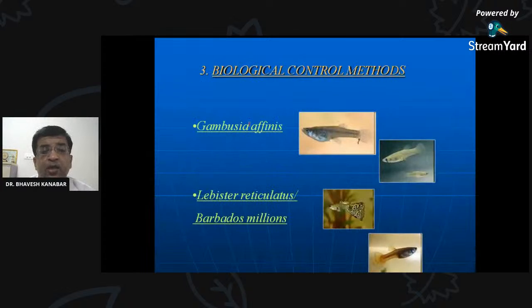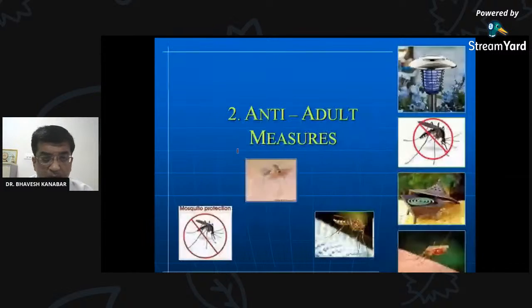Then biological control, it includes application of fish, that is Gambusia fish, as well as in Gujarat we are using Guppy fish. I'm going to show photographs of the Guppy fish later in the second presentation. Then lobster and Barbados. So Gambusia, Guppy, lobster, these are commonly used fishes. So that was about anti-larval measures.